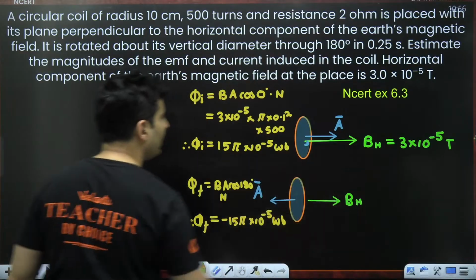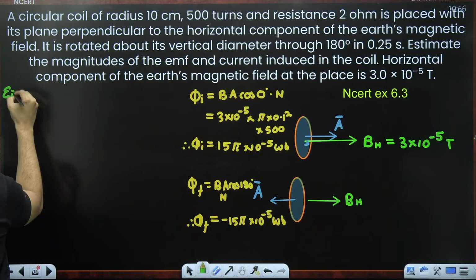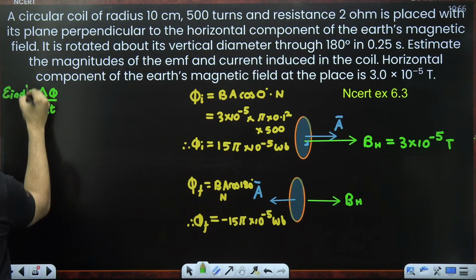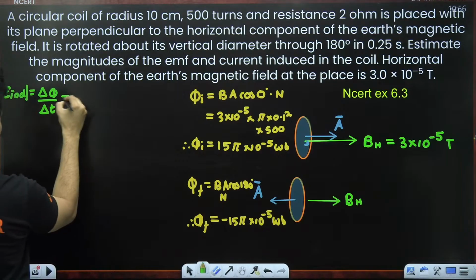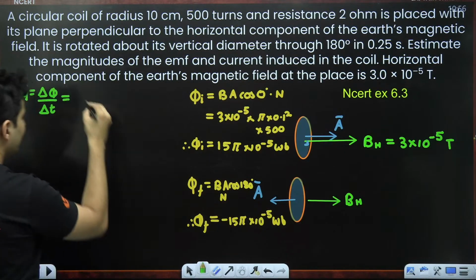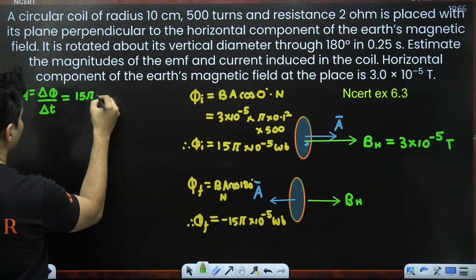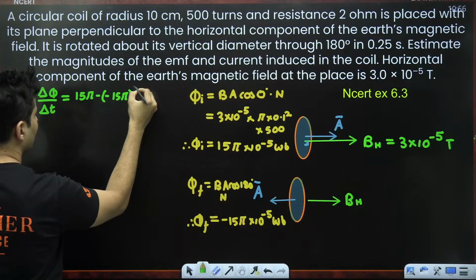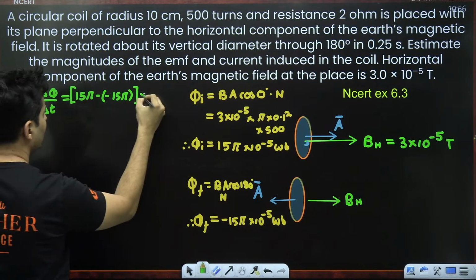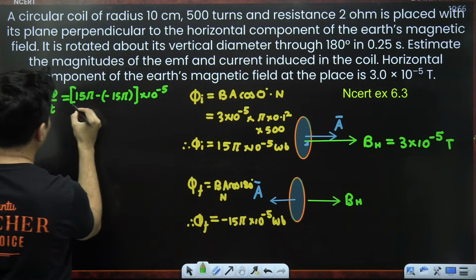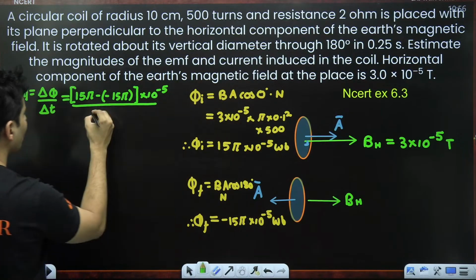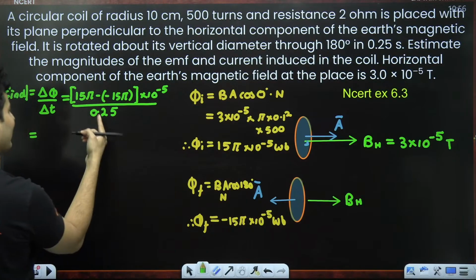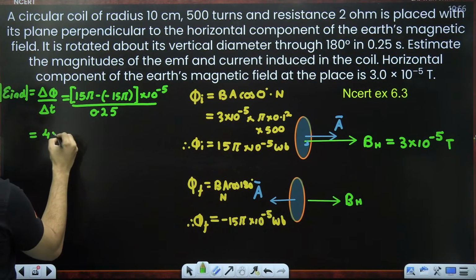So let's go to the EMF which is induced. The EMF which will be induced is the change in the flux upon the time taken. I'm only interested in the magnitude. This minus this, guys: so 15 pi minus minus 15 pi, that's the change, the whole thing into 10 to the power minus 5, the whole thing divided by the time taken. The time taken was 0.25 seconds. 0.25 is 1 by 4, so 4 goes on the top.